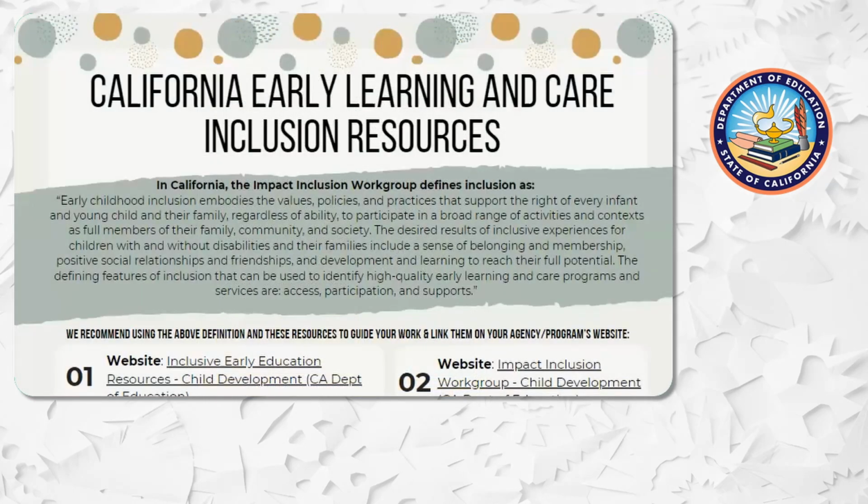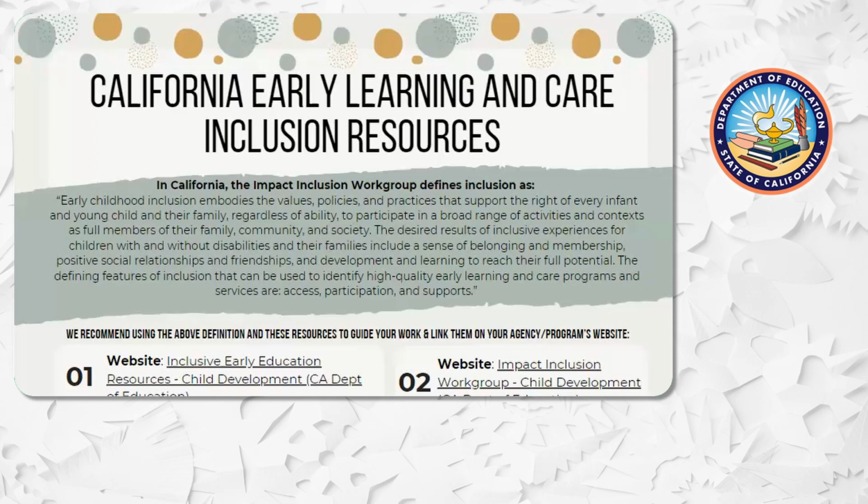As you can see, it is at the top of the flyer, stating that in California, the Impact Inclusion Work Group defines inclusion as: early childhood inclusion embodies the values, policies, and practices that support the right of every infant and young child and their family, regardless of ability, to participate in a broad range of activities and contexts as full members of their family, community, and society.